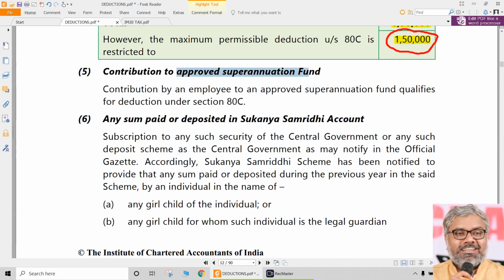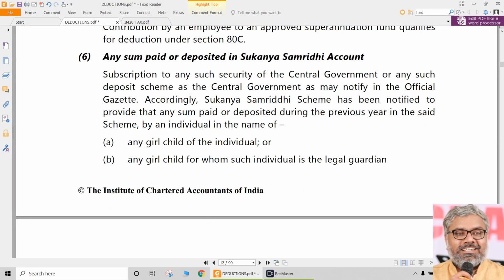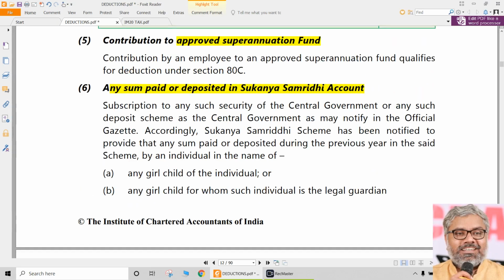Same way, contribution to an approved superannuation fund, is it eligible? Yes, it is eligible. Any sum paid or deposited in a Sukanya Samruddhi account. These names only have to be remembered. There is a separate scheme by the central government called the Sukanya Samruddhi scheme. In that, anybody can open an account, generally in the name of any girl child, own child, or a girl child for whom the individual is the legal guardian. If any amount is deposited during the previous year under the Sukanya Samruddhi scheme, then it is eligible for section 80C.